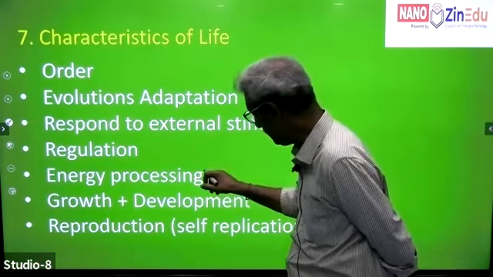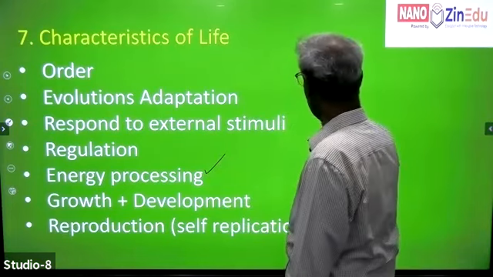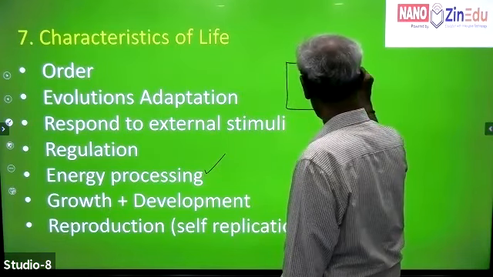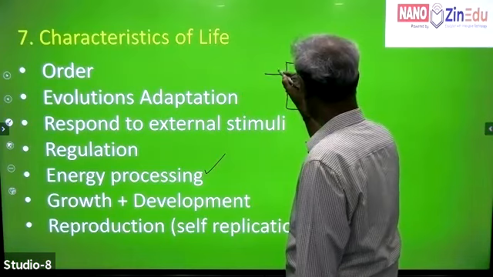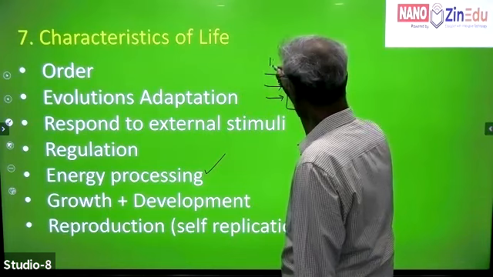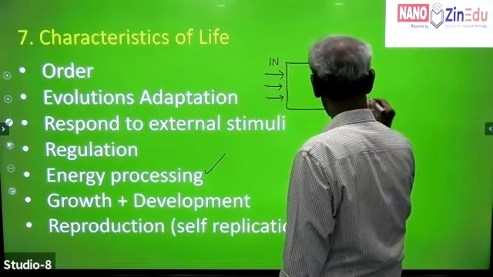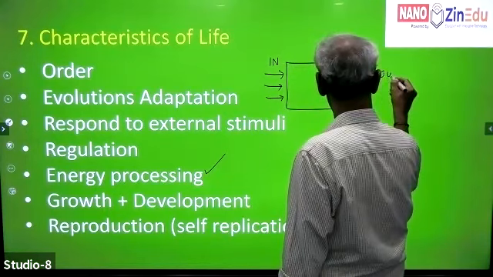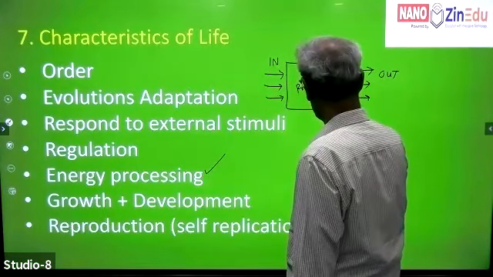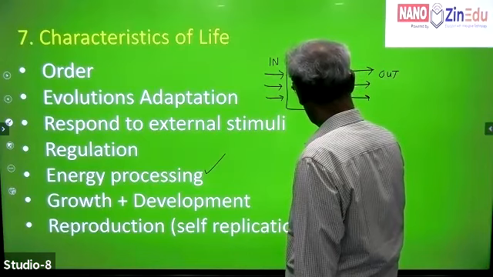I think energy processing is the best property. See, you have a cell. Look here, this is quite easy. In a cell, there are multiple inputs and multiple outputs. And within a cell, there is a lot of processing of genetic information.